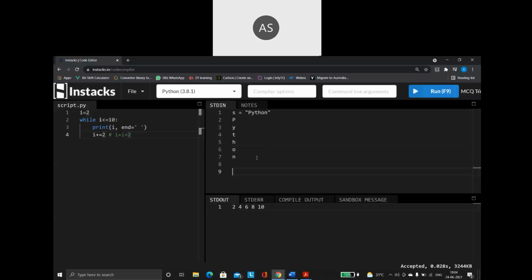Now what I want you to do is print it in the reverse order. So how is it going to come? I want you to print it like this: N, then O, then H, then T.